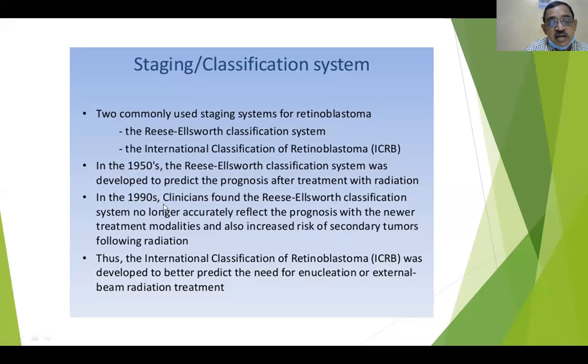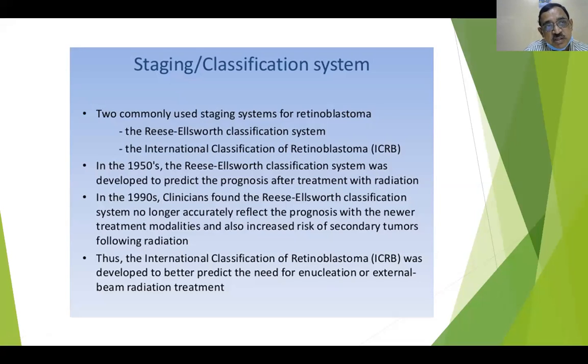And in the 1990s, clinicians found that, as I told you, it no longer accurately reflects the prognosis with the newer treatment modalities we have now. We can give radiation, we can give chemotherapy, and brachytherapy is also there. All these things have enhanced the prognosis of the individual and reduced the mortality.